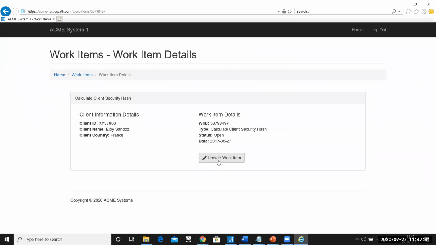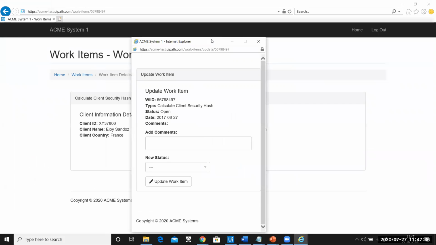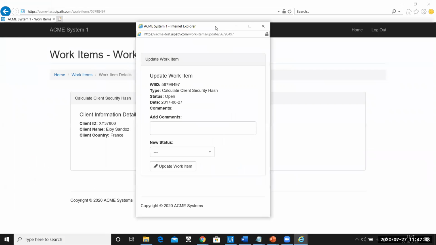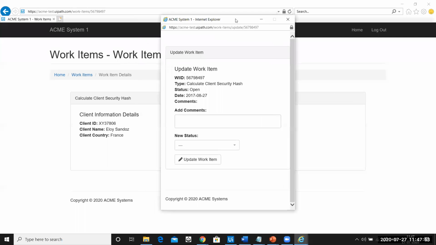Now see carefully what happens if I click here. If I click here, what happens? A new browser or a new tab or a new window, whatever you want to call it, is opened up. You also have to make sure that you attach this window because next time you're going to work in this window only. So make sure you attach this window.